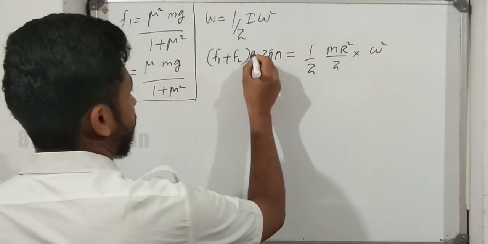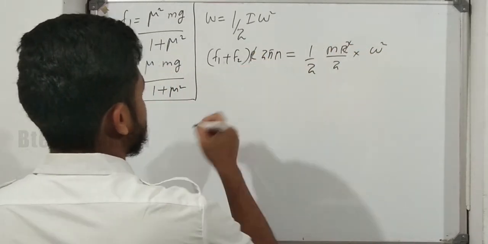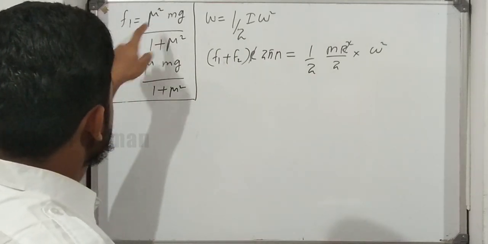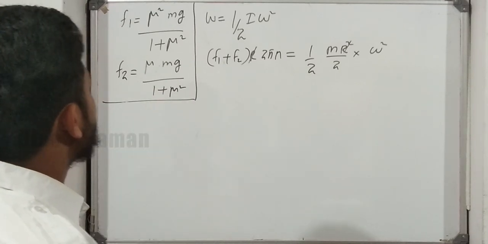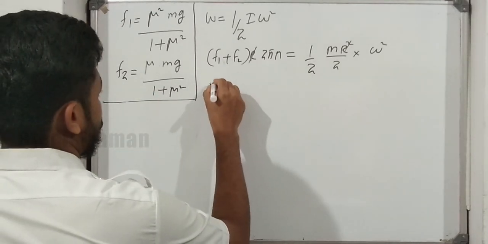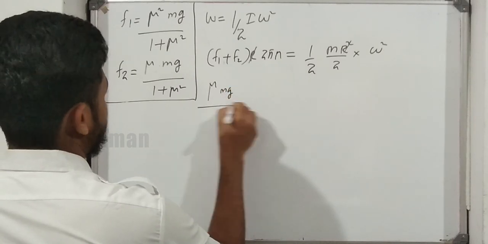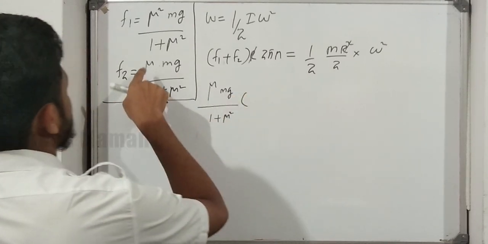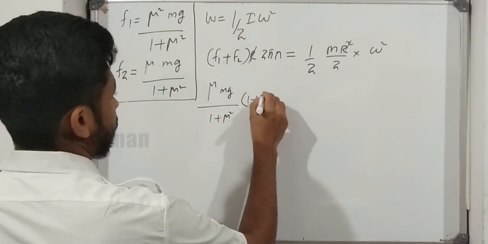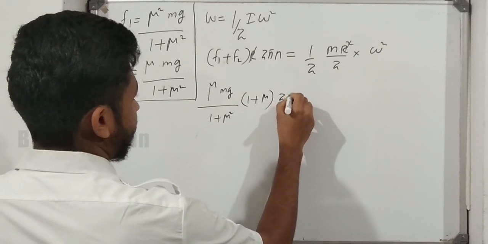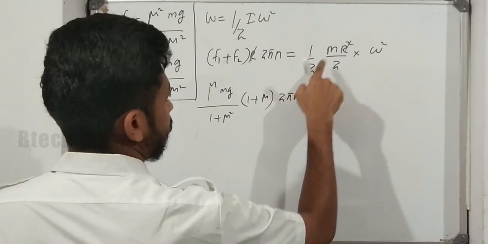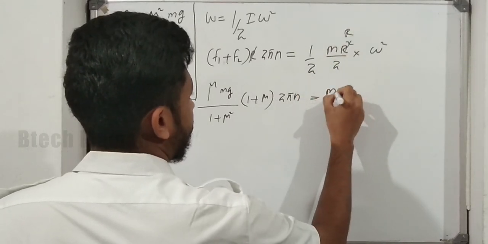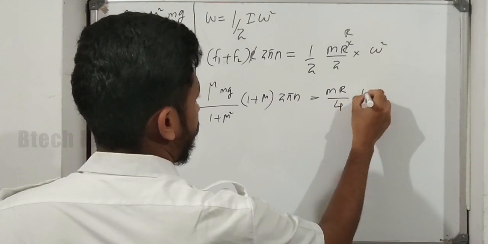Here R and R cancel. And in F1 plus F2, mu mg by (1 plus mu square) is common, so we can take it out: mu mg divided by (1 plus mu square) into (1 plus mu) into 2 pi n is equal to m divided by 2 into 2, that is 4, and r remains here: m r divided by 4 omega square.